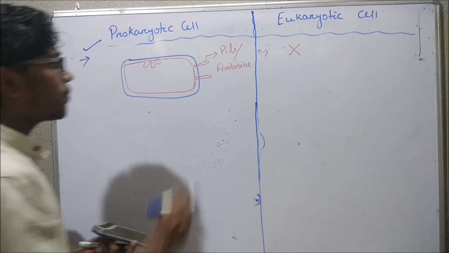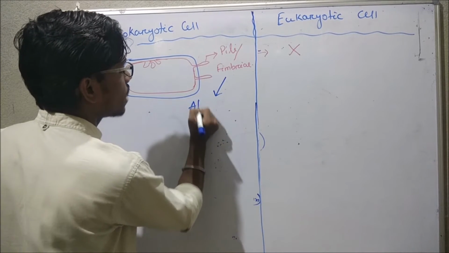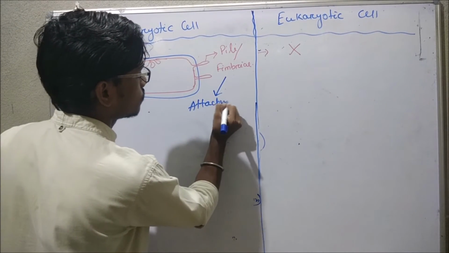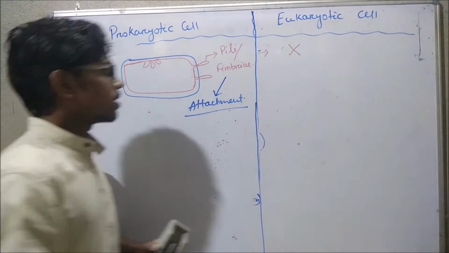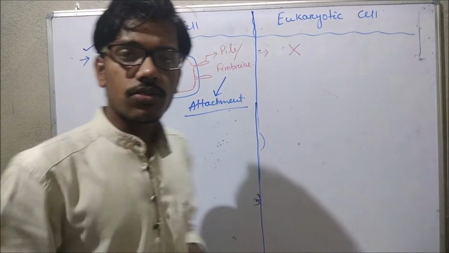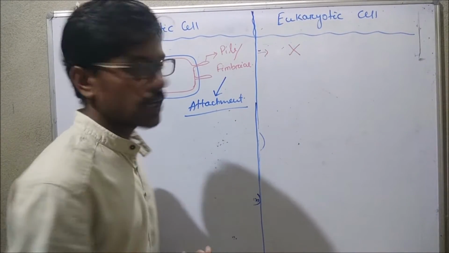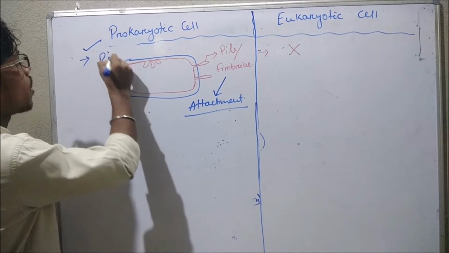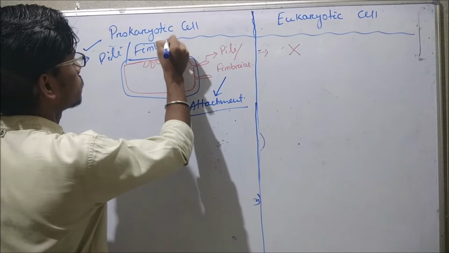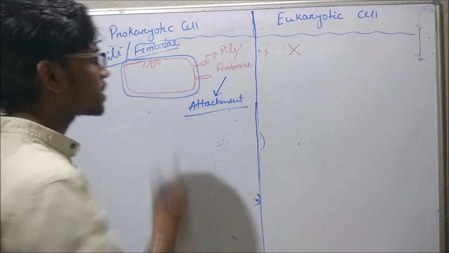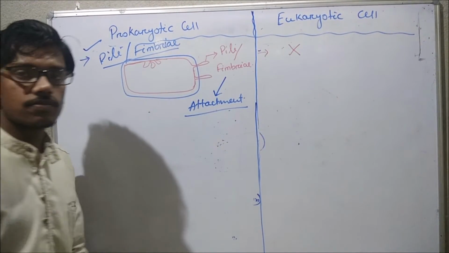Okay, and what is the function of these pili or fimbriae? The function is that they help in attachment. If a cell is going to attach to a surface, then they help in the attachment or adhesion. So this is the pili or fimbriae, but they are absent in the case of a eukaryotic cell.